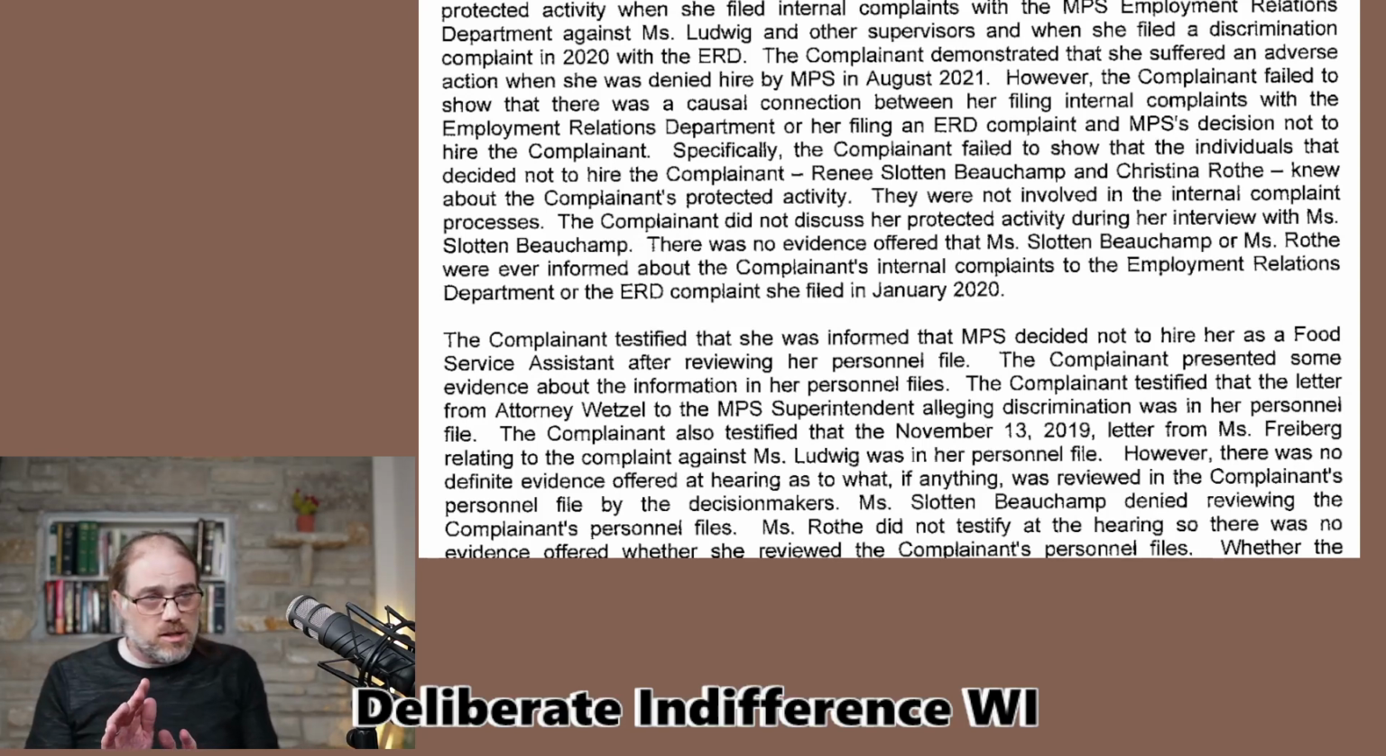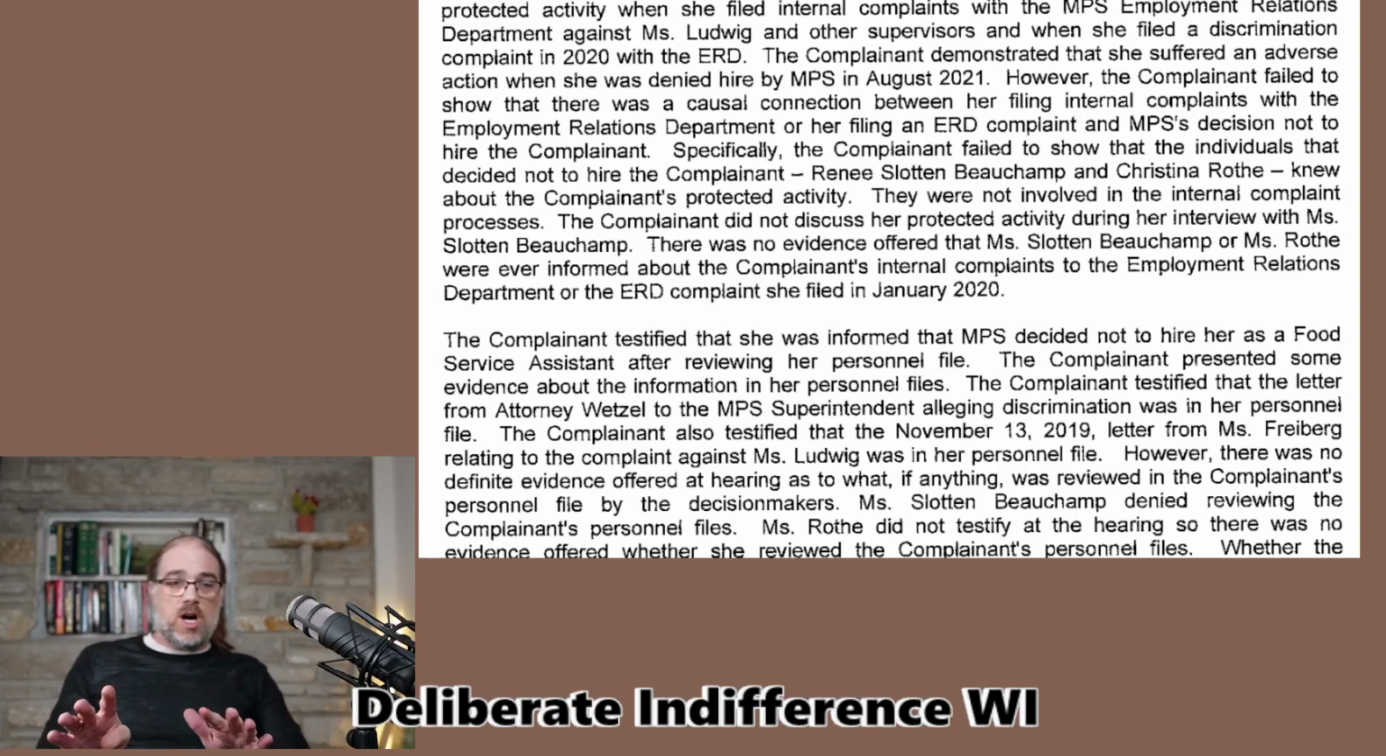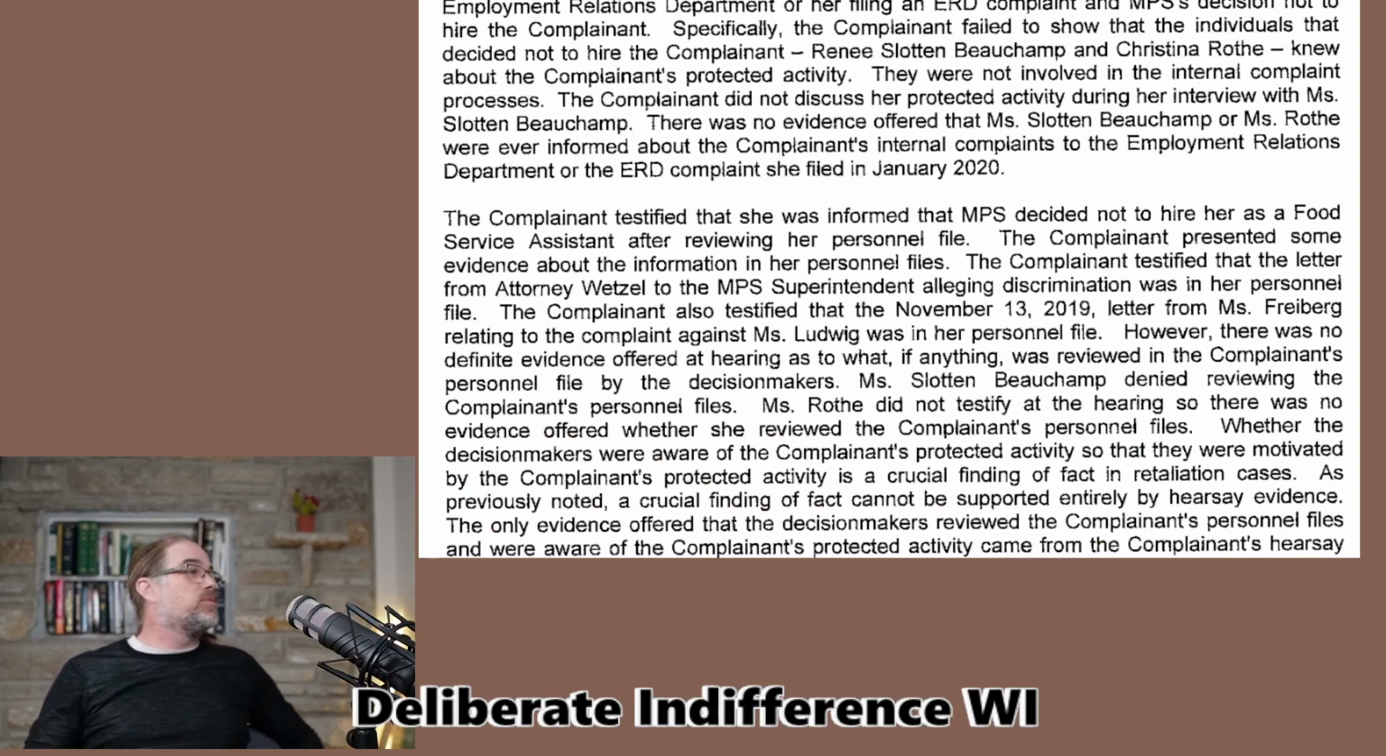That is, unless you count the email from Ms. Hoskins saying that they checked her employment file. So, other than that, the complainant testified that she was informed that MPS decided not to hire her as a food services worker after reviewing her personnel file. The complainant presented some evidence about the information in her personnel file.